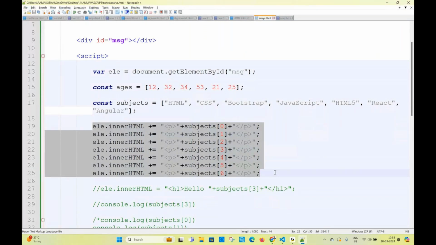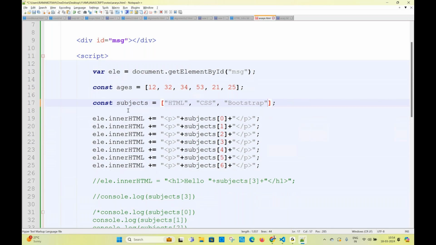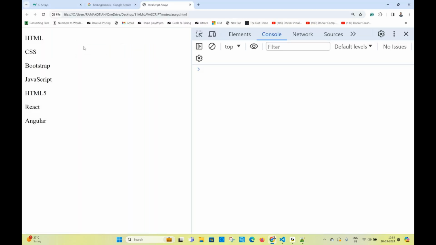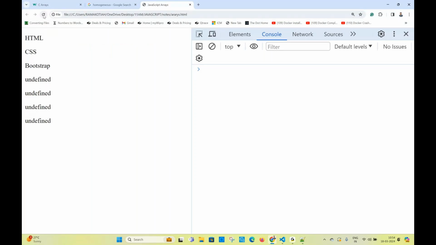For example, let us assume this array is coming from a database. Right now, at this point of time, you got 7 subjects. That's why you wrote the logic like this. Sometimes, what is going to happen? You send a request. You get only 3 subjects. Then what is the output? HTML, CSS, Bootstrap. What about the remaining? You're writing this 3, 4, 5, 6. Now, do you have 3, 4, 5, 6 in the array? Then what is the output? Undefined, undefined, undefined.